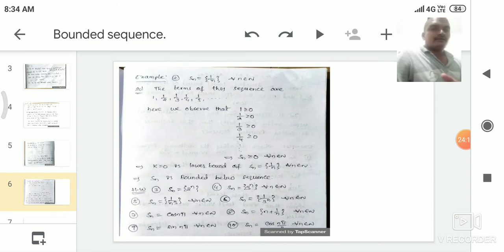In the previous example, 1 by n is a bounded above sequence. Here, 1 by n is a bounded below sequence. Okay, so next problem. What is the homework problem here? Sn is equal to 2 power n. We check whether it is bounded below or bounded above.